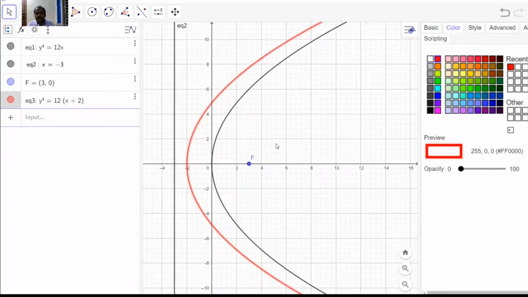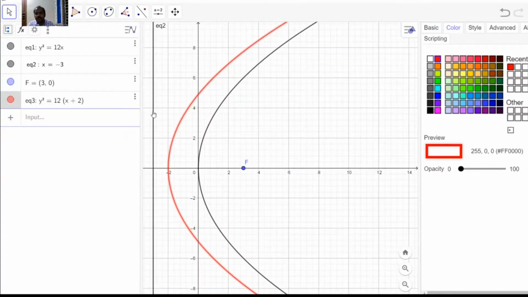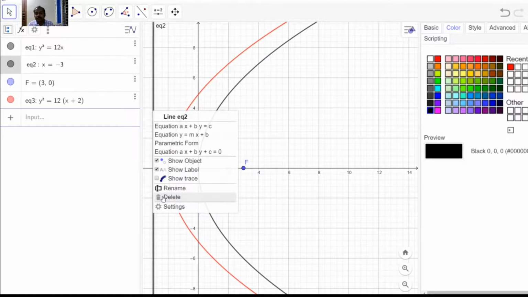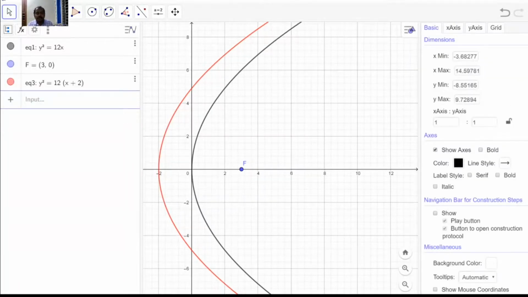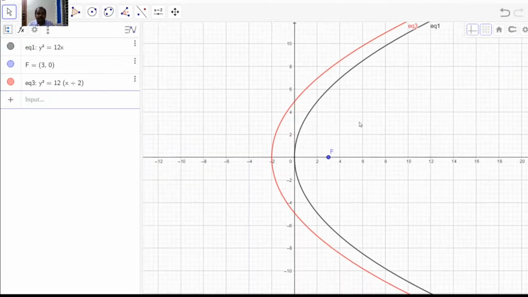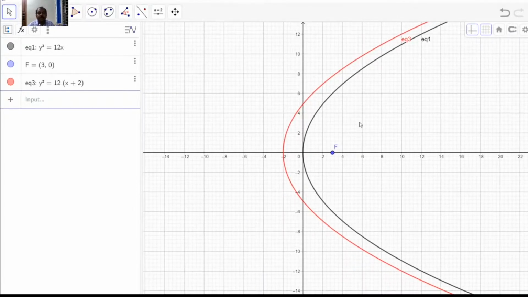So this is the new parabola. See what has happened: when a constant, here it is 2, is added to the variable x, the curve shifts towards the left.